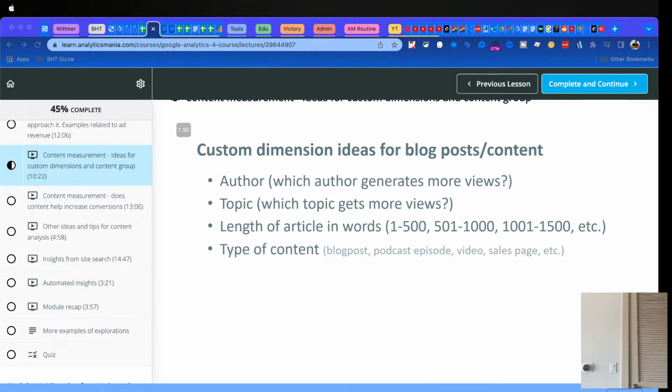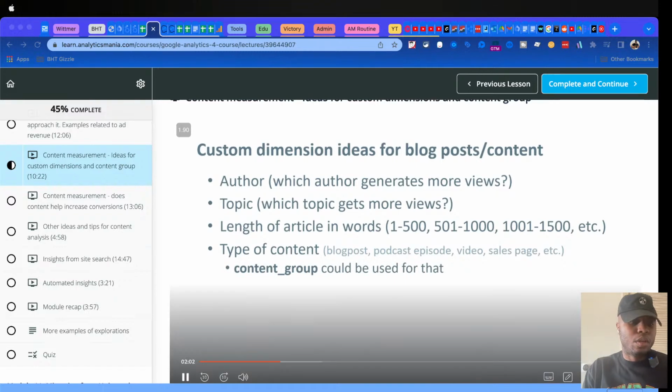Also, you can track something like type of content. Like, is it a blog post? Or maybe it is a page with an embedded audio player for your podcast. Or maybe that is a page where you have embedded video player. Or maybe that is a sales page or something else. In fact, you could even use a standard dimension for that, which is called content group.